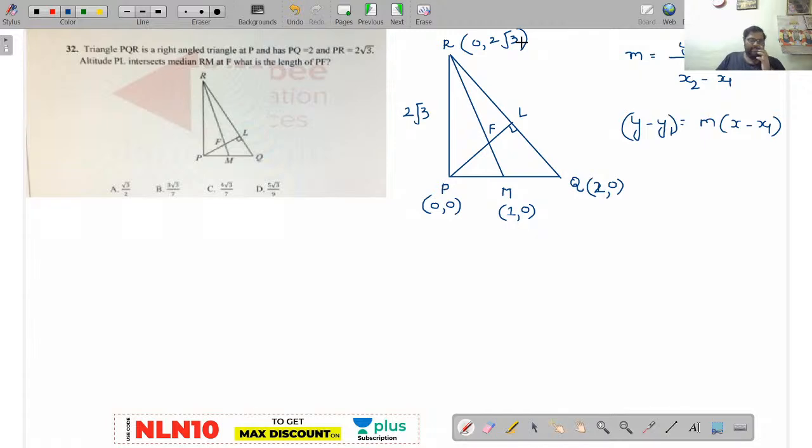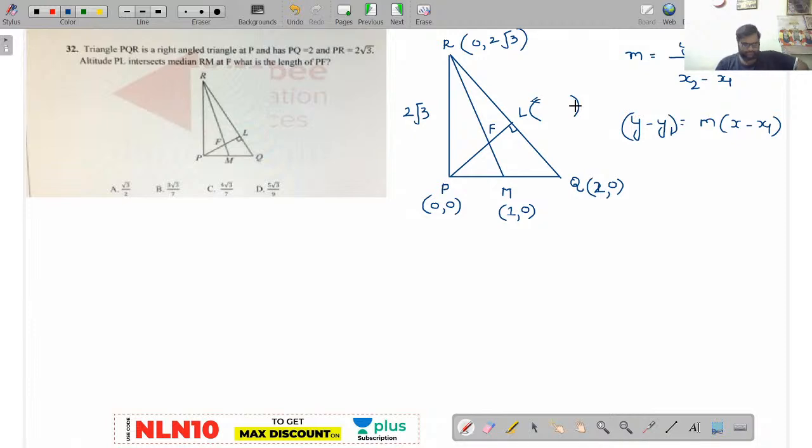And you know better that the RQ value is 4 by Pythagoras theorem. You already know the LQ value as 1 and the RL value as 3. So you have to find the coordinates of this, right? In the previous case you found it, but you have to know the coordinates right now. Done. And most of all, the PL value also you know, right?